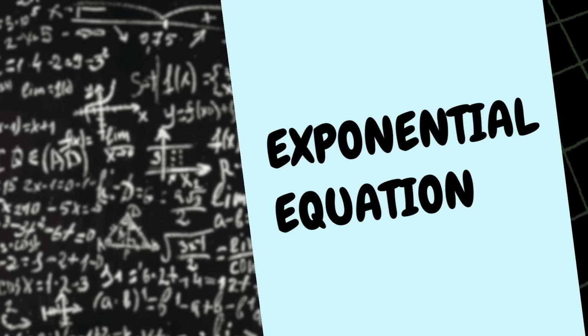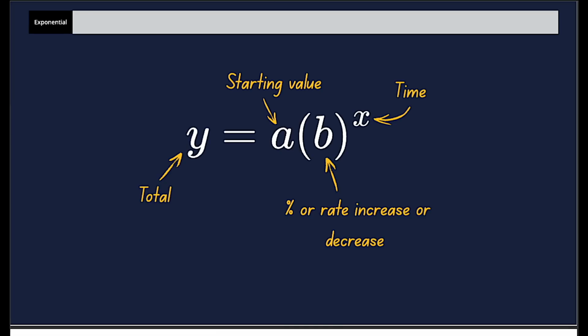Our next problem type is exponential equations. These guys can get a little bit more complicated than this, but in essence, this is what you want to focus on. You're going to have your total on the left side of the equation. After that, you're going to have your starting value. After that, in parentheses, and this is oftentimes one of the most important things to focus on, is going to be an increase in percent or a decrease in percent. And then finally, your exponent is some amount of time.